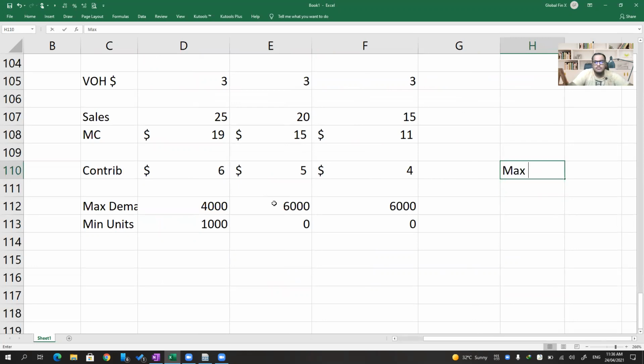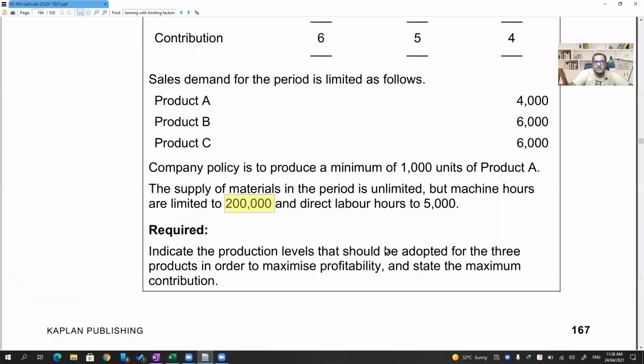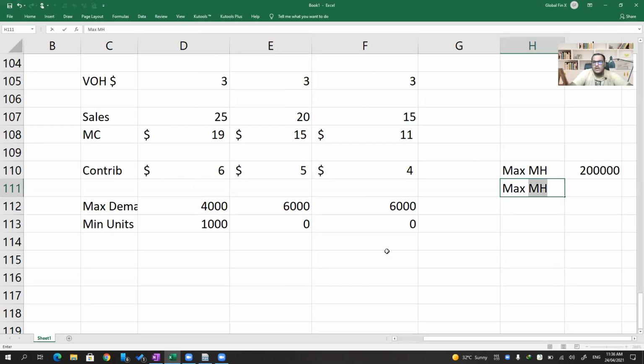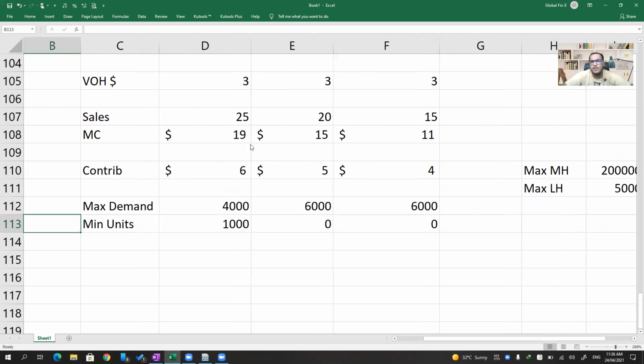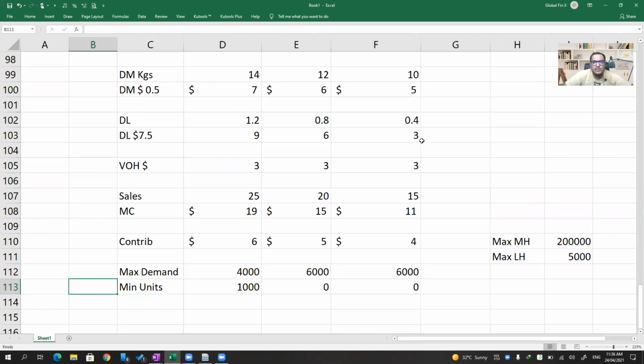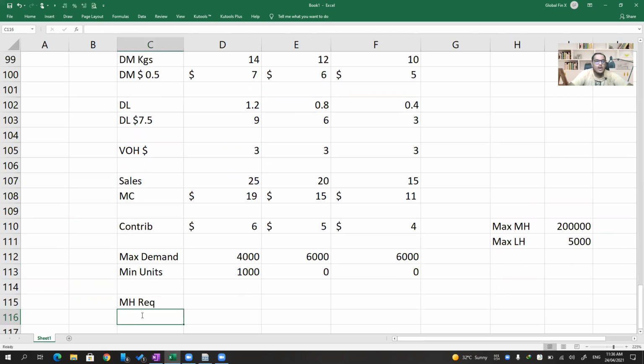Max machine hours is 200,000 and maximum labor hours are 5,000. I'll keep that aside. Now, first we need to understand what the limited resource is in this particular example. So we'll calculate machine hours required and labor hours required first of all.